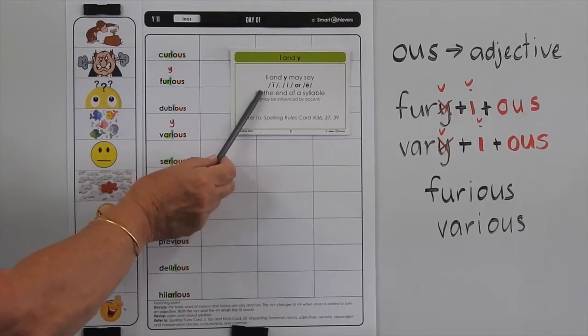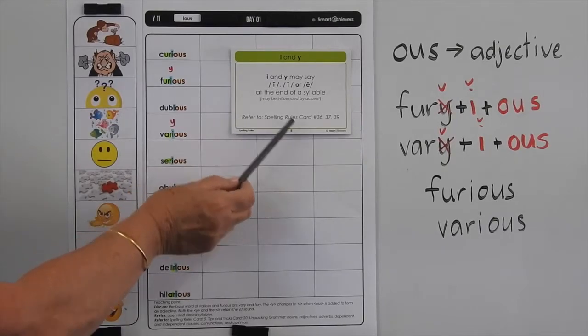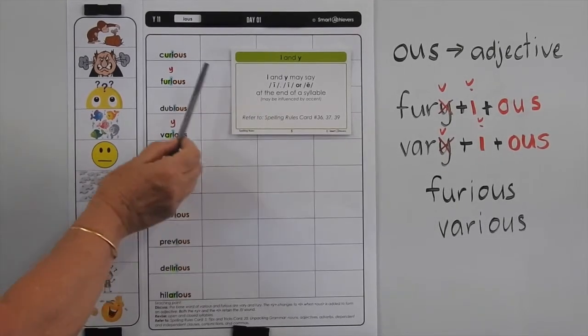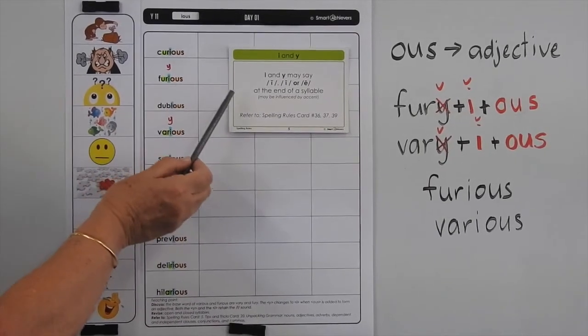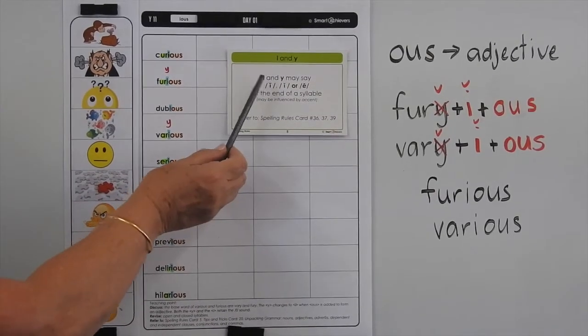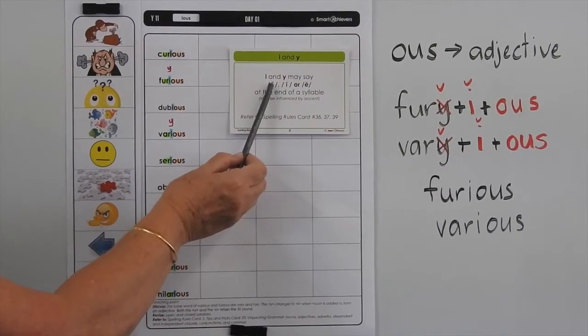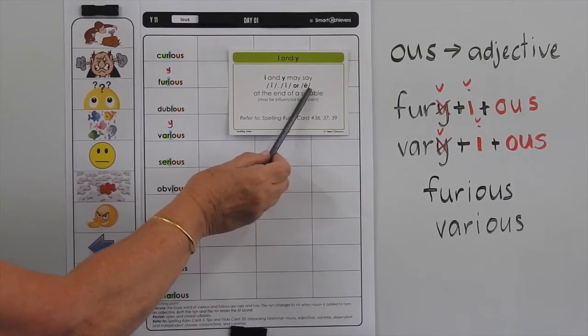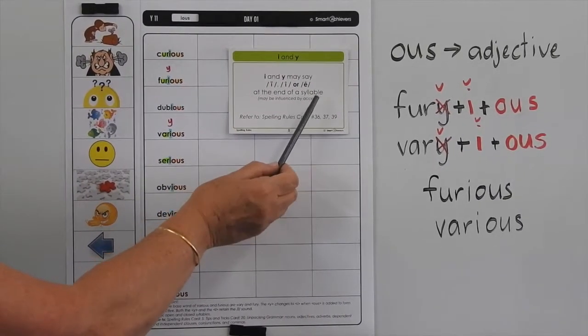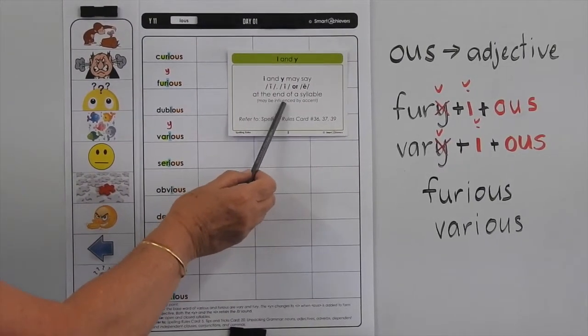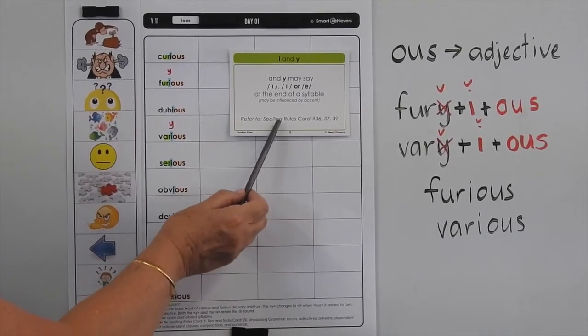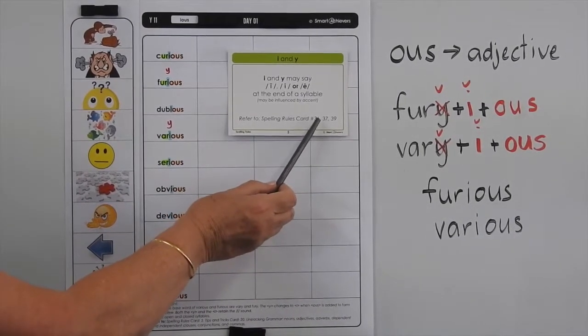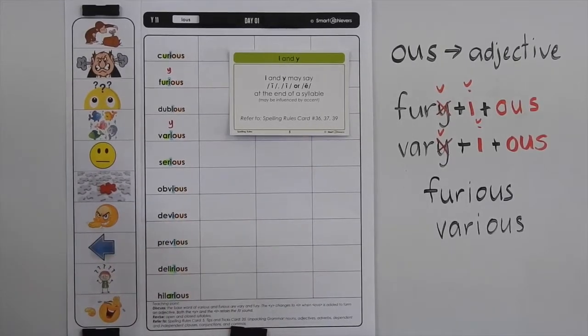Now I've put this card up for you too, this spelling rules card, because it relates to the Y and the I in these words. So it says I and Y may say it, I or E at the end of a syllable. And it may be influenced by the accent. So there's also some other spelling rules cards that refer to that same rule.